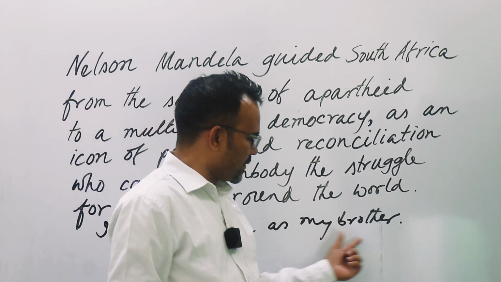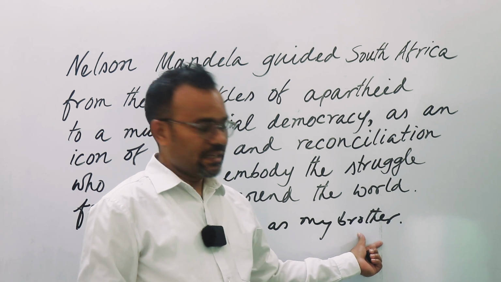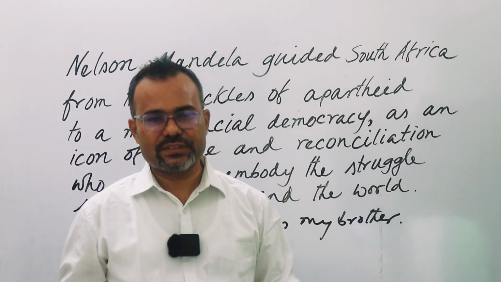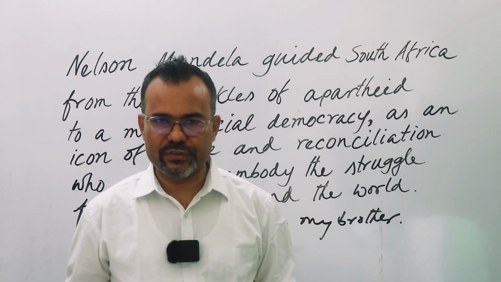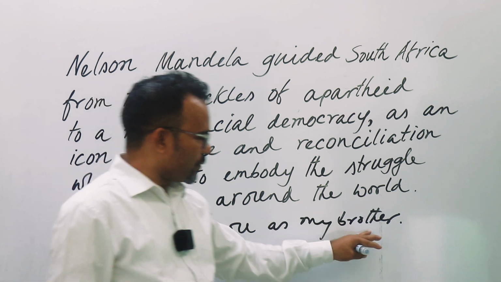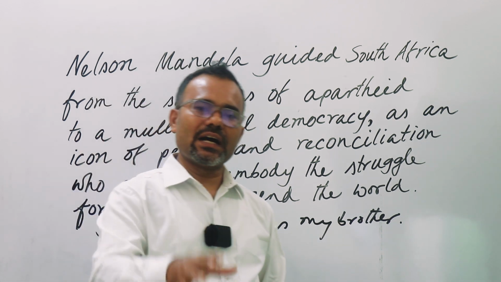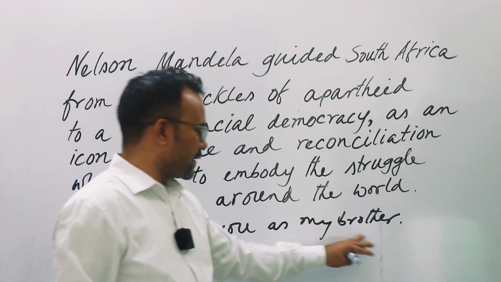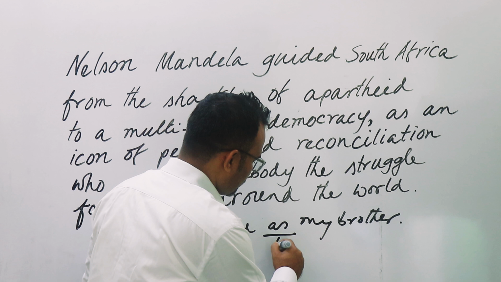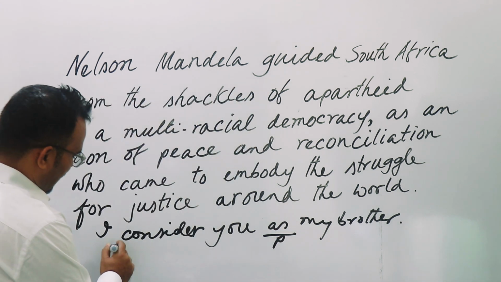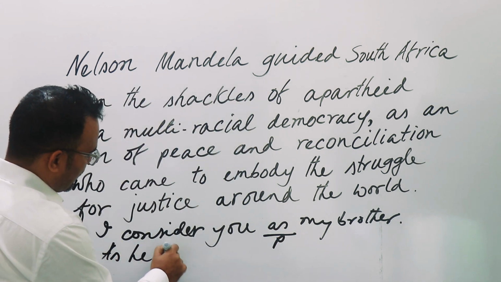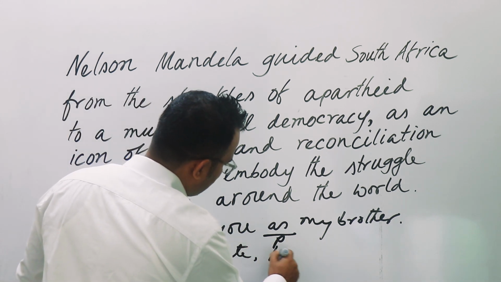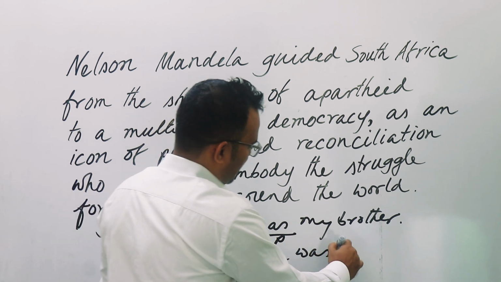Why this is a noun phrase? Because more than one words are there. It doesn't mean that more than one word means phrase. Phrase could be one single word, could be a phrase too, no problem. But here we have a noun phrase. Noun phrase, noun or pronoun, they are actually equivalent. Okay. So noun phrase, it means it's a preposition. Now, if I say as he was late, he was punished.